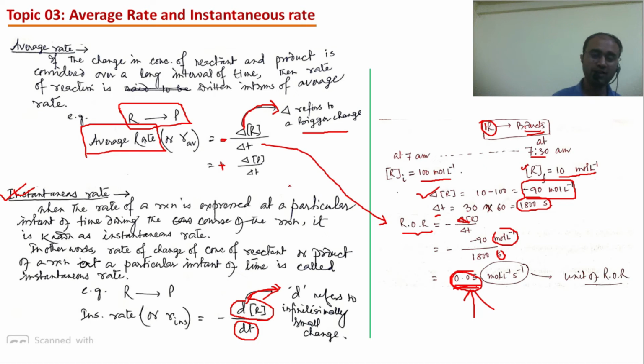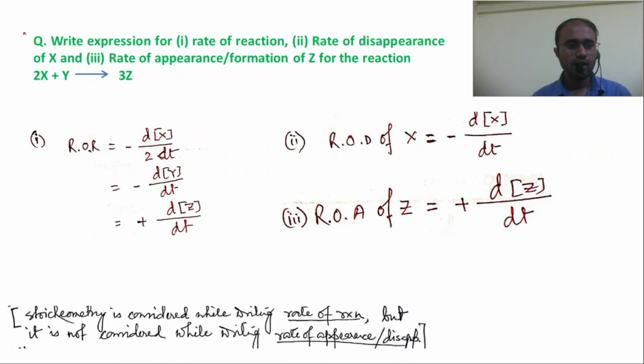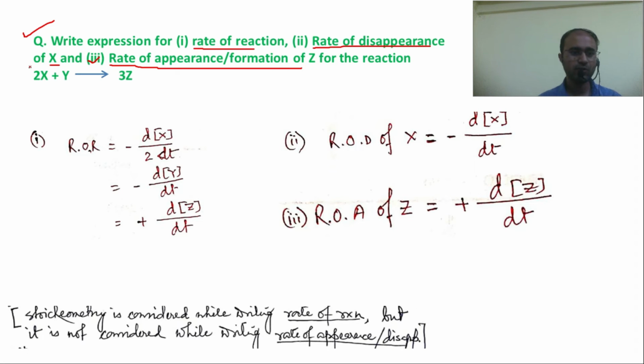In the material you will find detailed notes of average rate and instantaneous rate. Once you go through it, you will understand. Let us solve this question now. Write expression for number 1, rate of reaction, number 2, rate of disappearance of X. We will know what is disappearance or what is appearance. In number 3, rate of appearance or formation of Z. Let's try to solve this question.